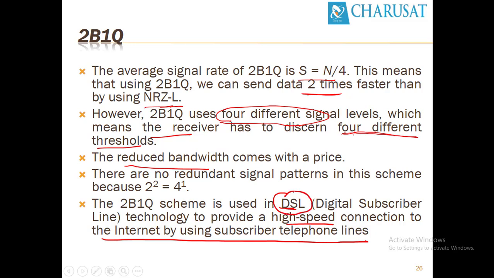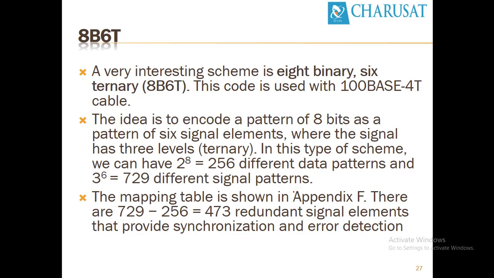The next method is 8B6T, where 8 binary data elements will be represented by 6 ternary data elements. Ternary means 3 voltage levels. This code is used in 100Base-4T cable. The idea is to encode a pattern of 8 bits, as it is 8 binary, as a pattern of 6 signal elements, where the signal has 3 levels, ternary.